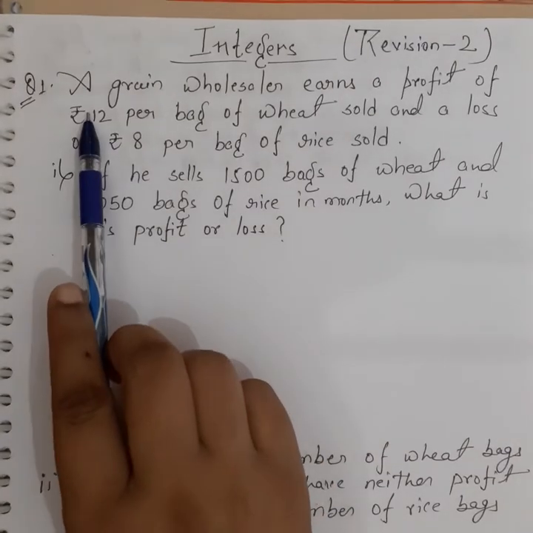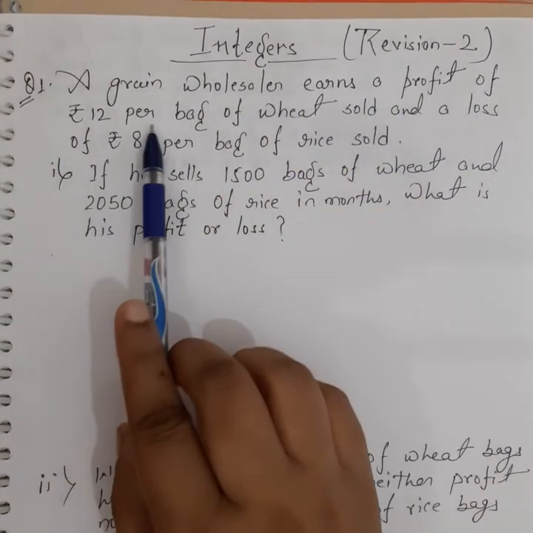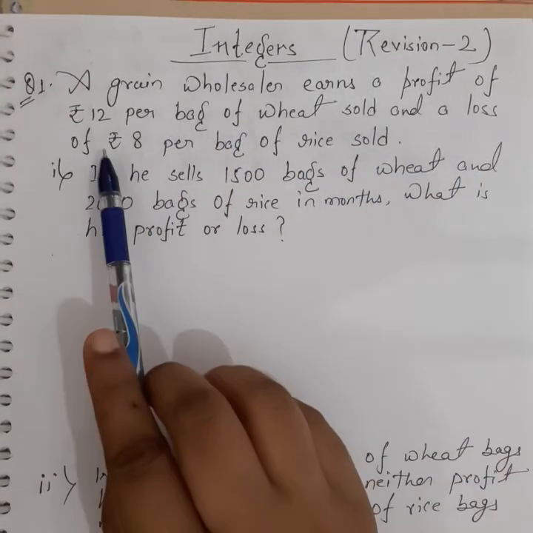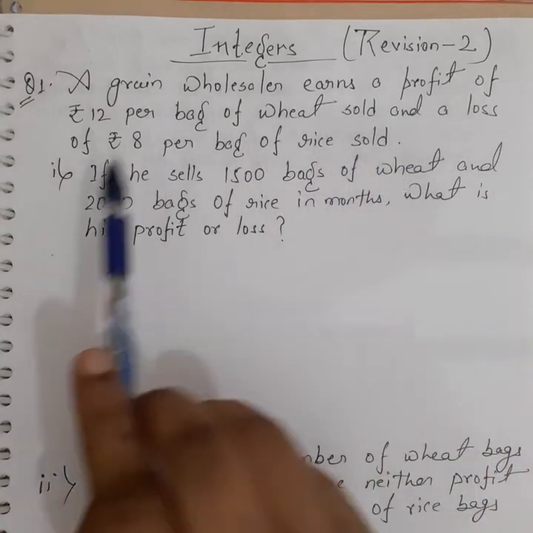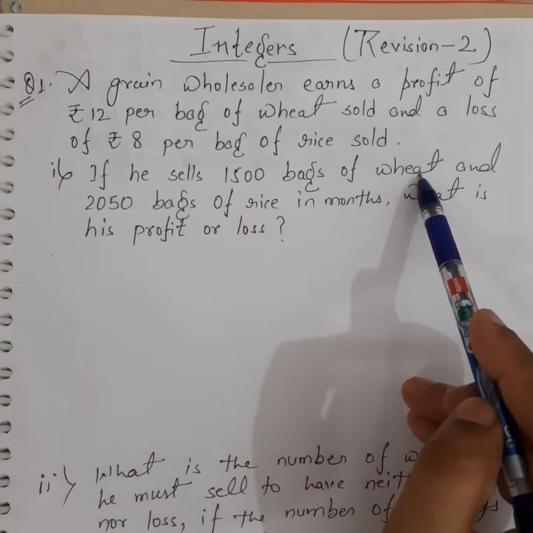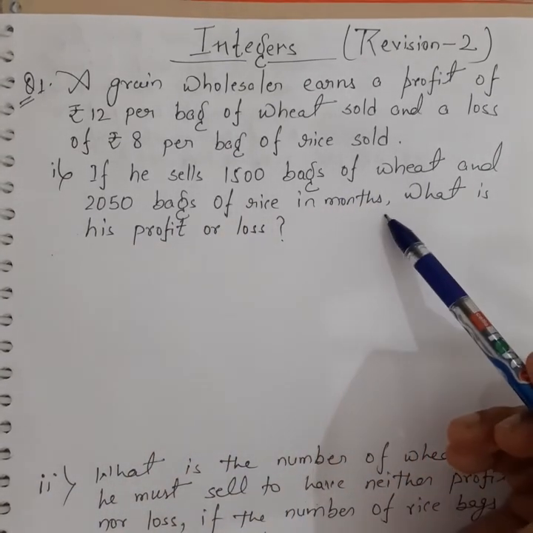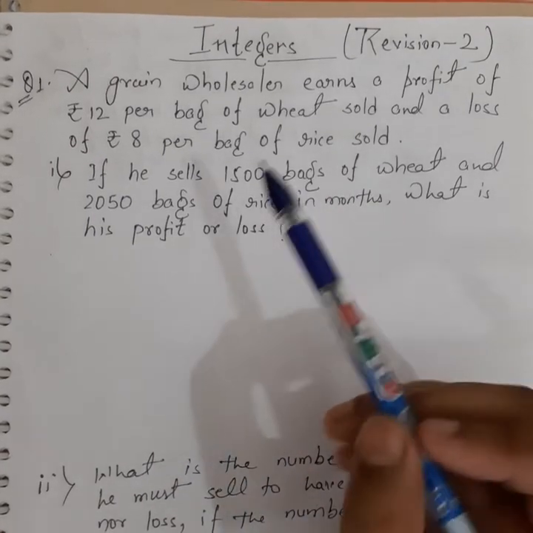The first question is, a grain wholesaler earns a profit of rupees 12 per bag of wheat sold and a loss of rupees 8 per bag of rice sold. If he sells 1500 bags of wheat and 2050 bags of rice in a month, what is his profit or loss? Student, what is given?